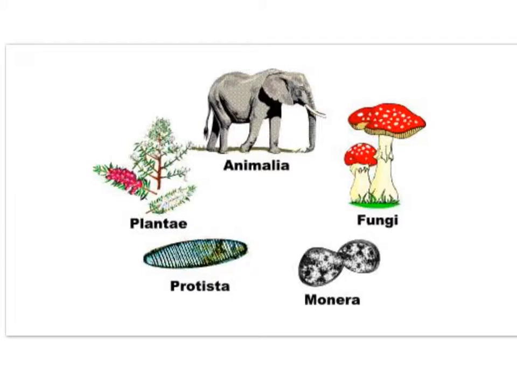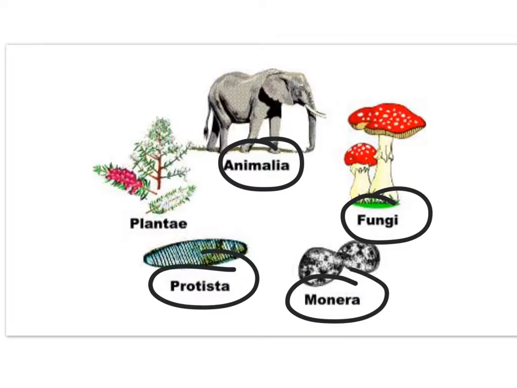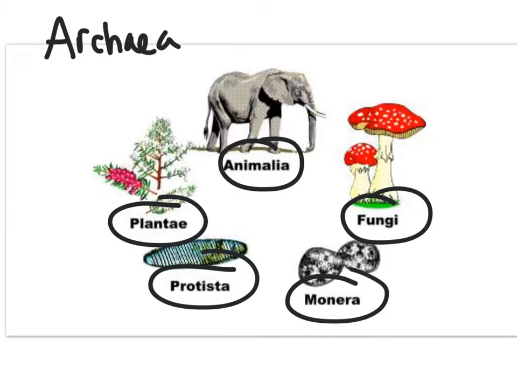In continuation of our classification notes, I just want to wrap up by talking a little bit about the 5 kingdoms. So here we have our 5 kingdoms. We have Animalia, Fungi, Monera, Protista, and Plantae. And you may remember that in the new classification, there are domains above these kingdoms. So for example, domain Archaea, which is the one that has the extreme bacteria, actually has no kingdoms underneath it.